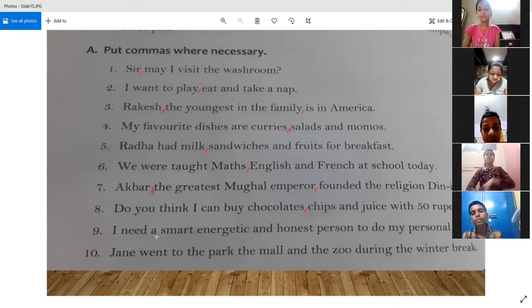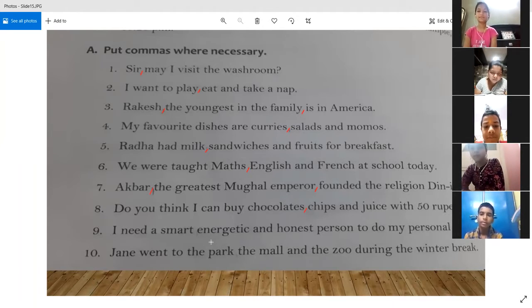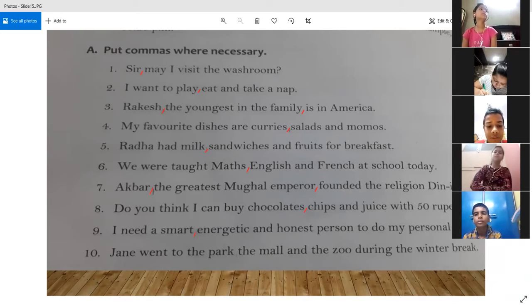It will be: I need a smart, energetic and honest person to do my personal work. Yes. So all these adjectives are there: smart, energetic, honest. So we are putting a comma after smart, and then we already have an and, so there is no requirement to put a comma over there. Thank you, sir. Welcome.